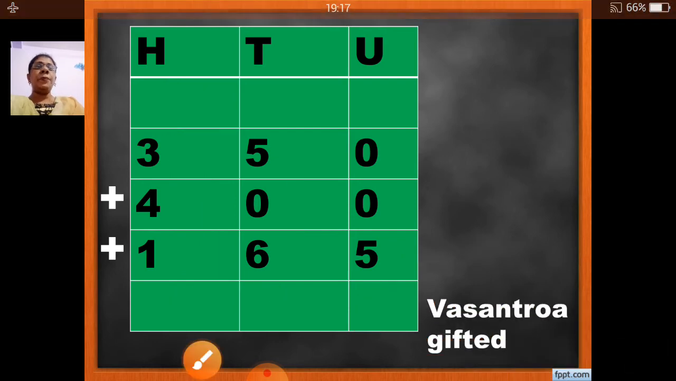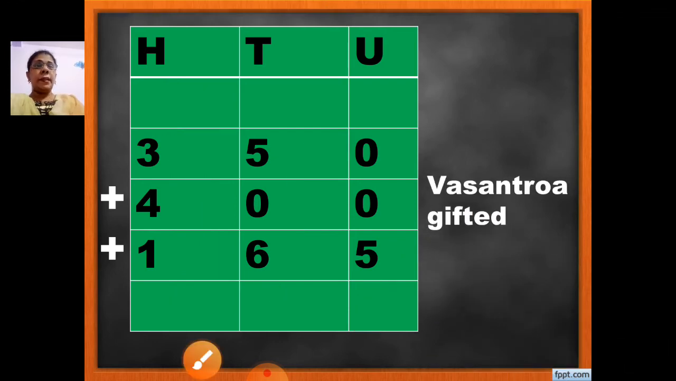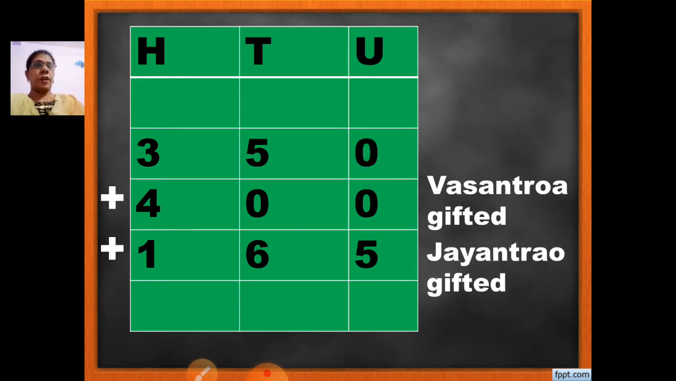Wait one second. You need to write in the next, that is opposite. I am not having enough space in the slide, but in the book you need to write 400 Vasant Rao gifted, 165 Jayant Rao gifted. After making the hundreds, tens and unit column and arranging the numbers, where you have written 400, beside that only you will write Vasant Rao gifted. Where you have written 165, beside that you will write Jayant Rao gifted.